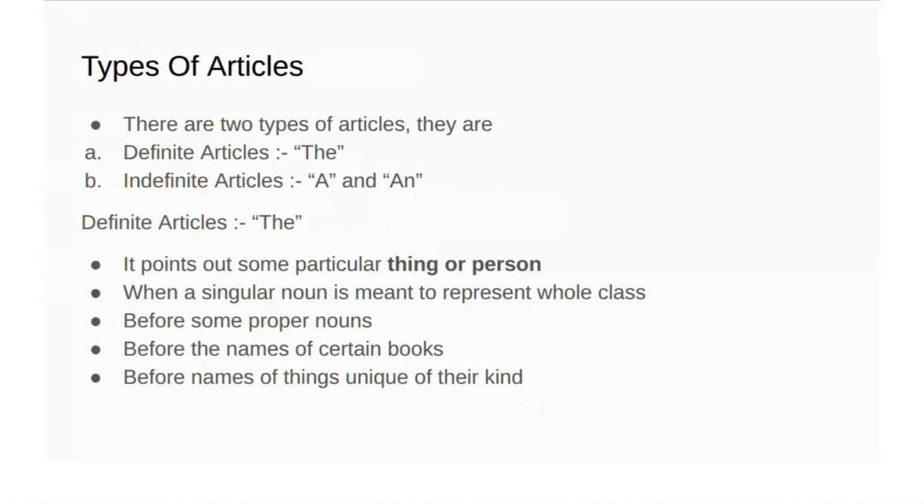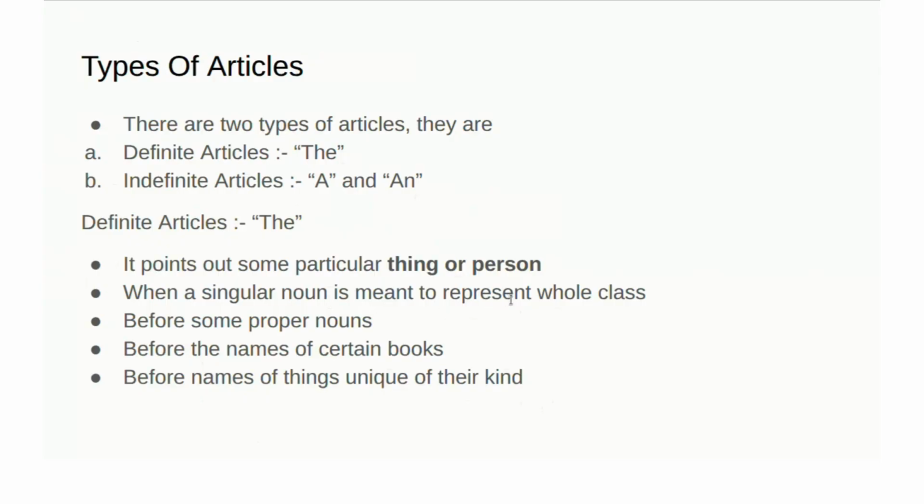So, already I have told you, the is used for some particular thing or a person. Okay, the man, the doctor, the teacher, the lawyer, like this. And when a singular noun is meant to represent a whole class, for example, the cow is a useful animal.